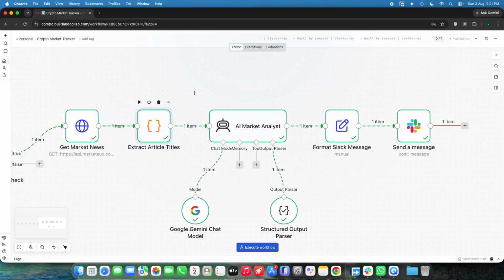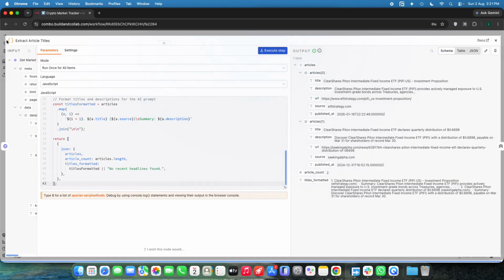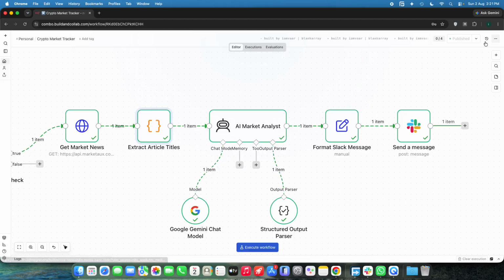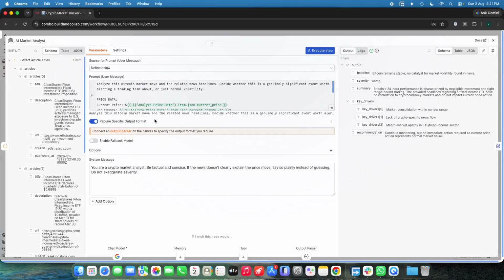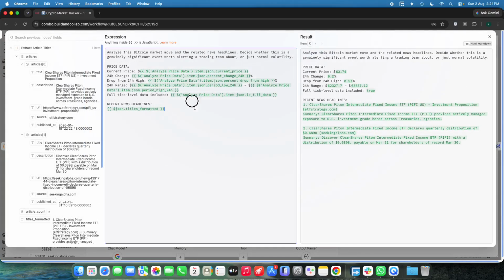And after that, we will use this particular code node to limit the number of articles that we are going to have. At the same time, we grab the description, and we have a maximum character limit for that description, so that when you automatically grab a bulk number of articles, it doesn't fill up your AI agent's context window. After that, you simply send all the information to the AI agent right here, exactly like this.